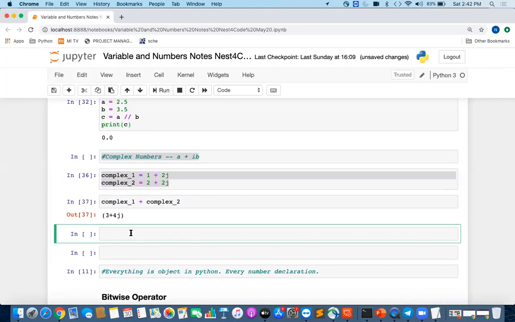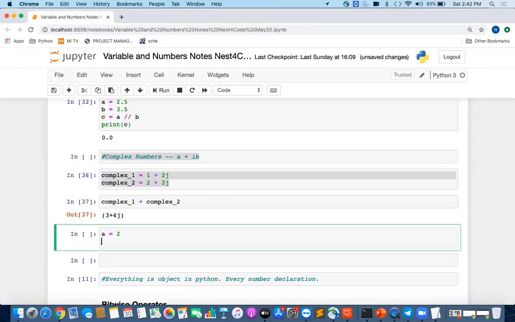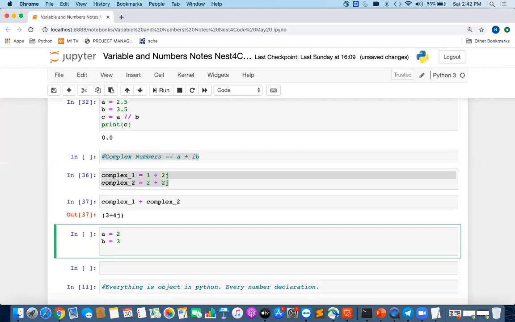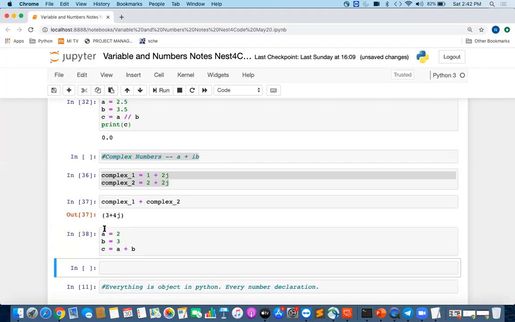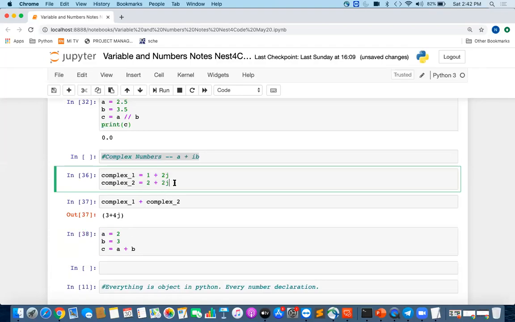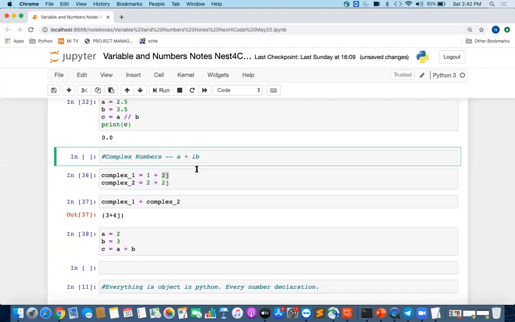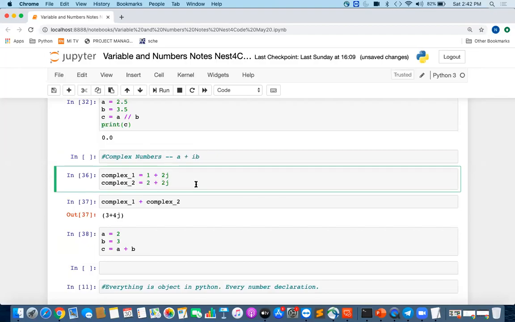So next thing is, everything is an object in the case of Python. Let us suppose if I'm defining all this also, these are also objects. And one thing in complex numbers: when we talk about maths, we have i, which is iota. But in Python, if you want to represent this, they have given us j for this. So this is the way we represent the same thing in Python. In terms of math, it has the same meaning, but in Python, we have to use j to define it. I hope this is clear.